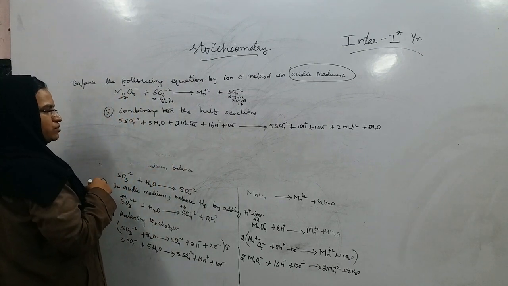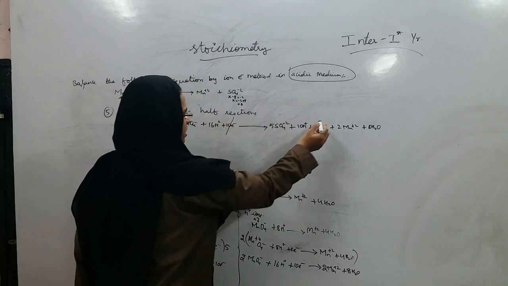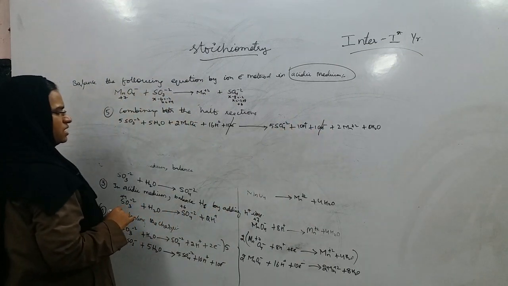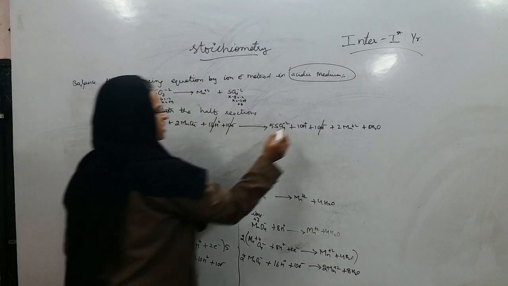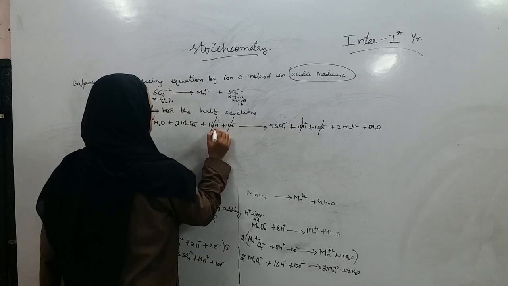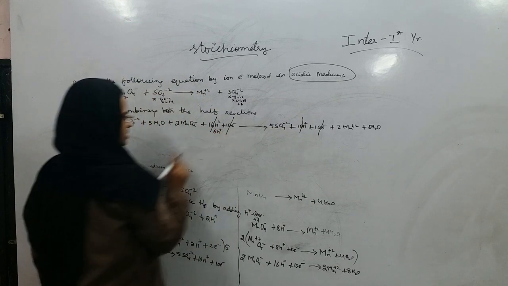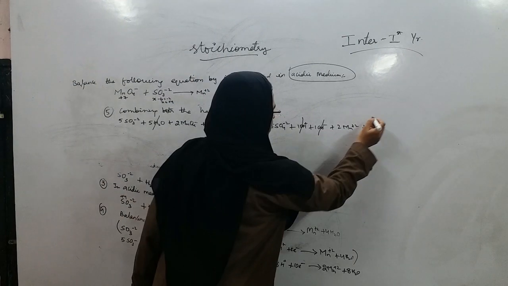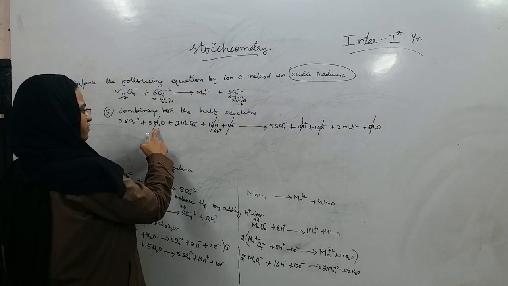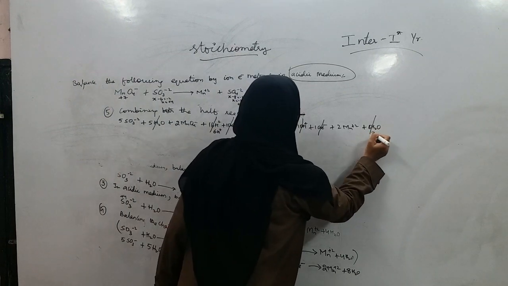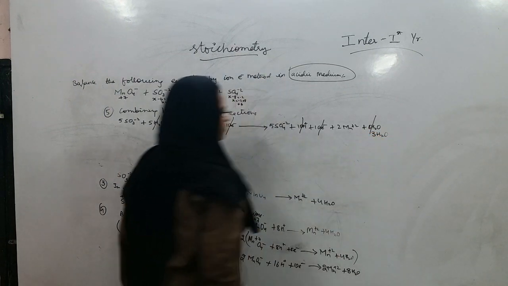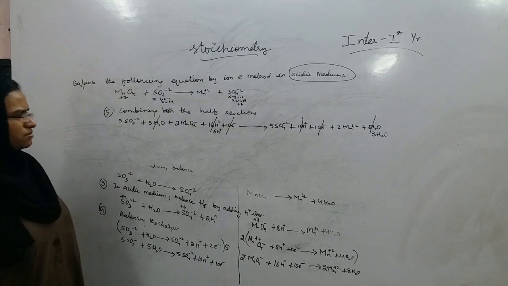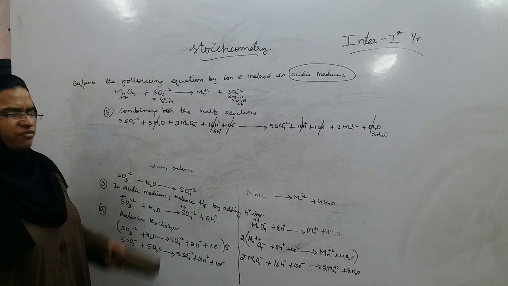Whatever is the same, you just cancel them. 10 electrons on right side and left side gets cancelled. 16H plus and 10H plus gets cancelled. You are left with 6H plus ions, right? 5 molecules of water, 8 molecules of water. So here 5, but here 8. So the remaining is 3 moles of water. Anything else can be cancelled out? Nothing. This is the final equation.